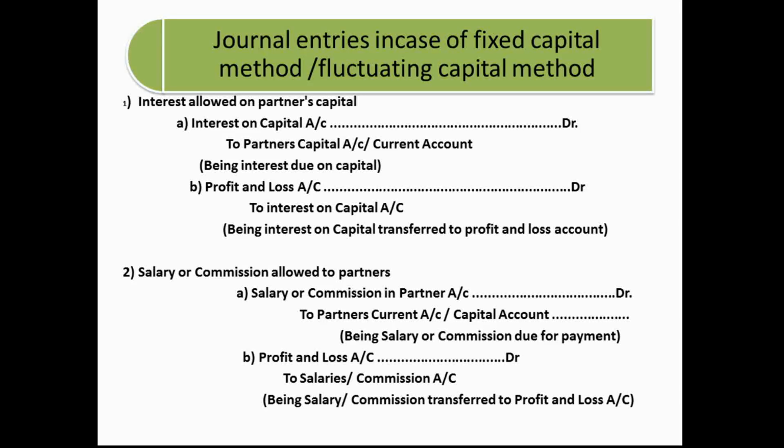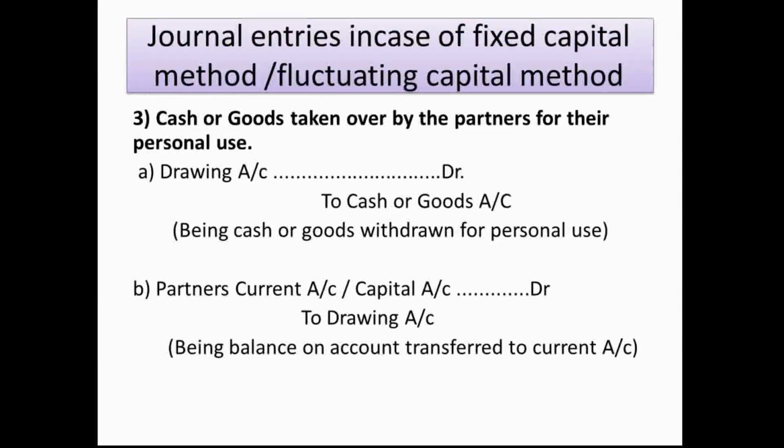Next, salary or commission allowed to the partner. Salary and commission is given for the special work done by the partners. So salary and commission is again given by the partnership firm to the partner. For a firm it is the expense and for a partner it is the income. Salary and commission account debit means the expense, and partners' current and capital account credit because it is the income for the partner. Now that expense belongs to the partnership firm, so it will go to the firm's account, profit and loss account debit to salary and commission. I hope that these two general entries are clear to everyone.